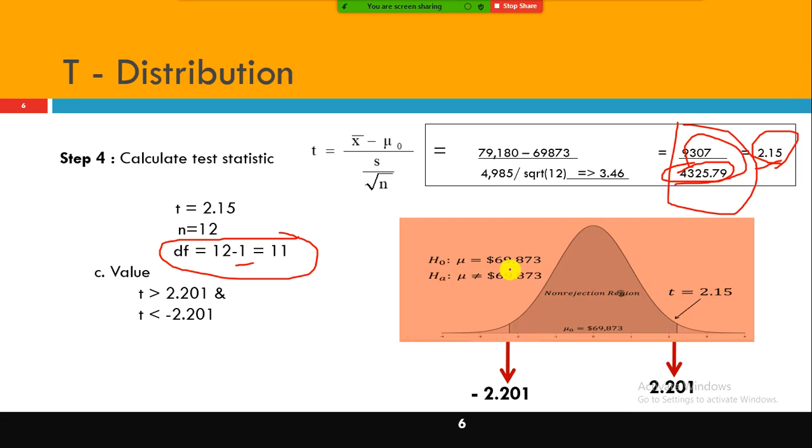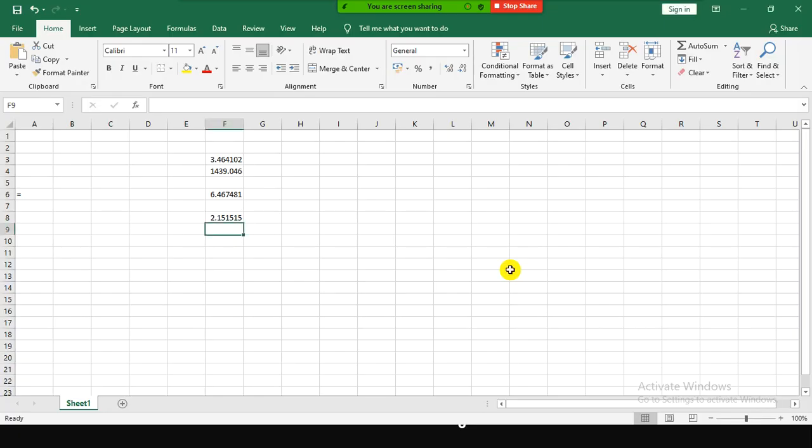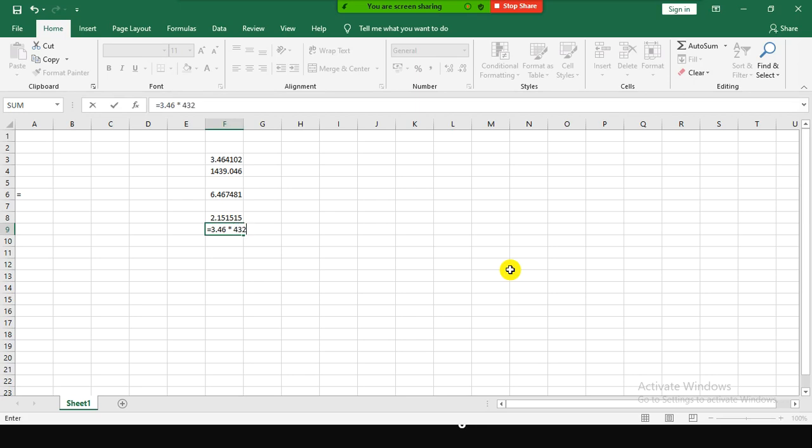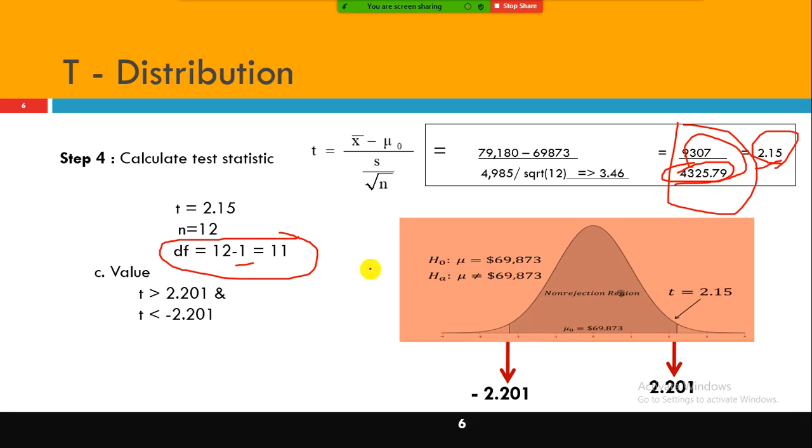Let me do one thing. 3.46, right? 3.46 into 3.46, how much will I get? 4325, right? Yeah, okay.